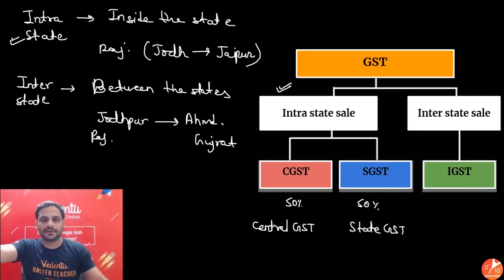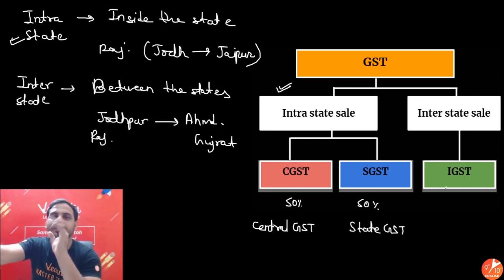Now in interstate, look, between say Rajasthan and Gujarat the trade is happening. Suppose 100 rupees tax if I am getting it, how will I distribute that 100 rupees between Rajasthan or Gujarat? Say Rajasthan government will say no, I have sold the material so I should get. Why is Gujarat getting? Gujarat will say no, I have bought it, I should also get it, I have created the value here. So there is going to be some argument, right?